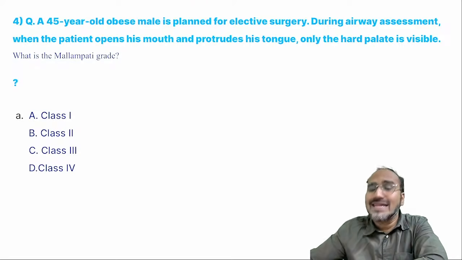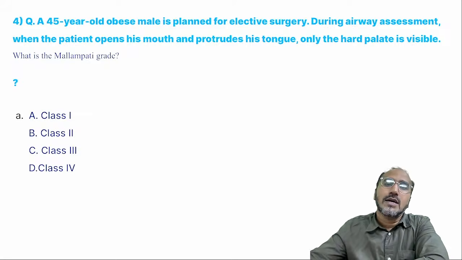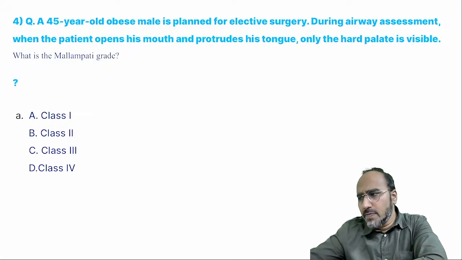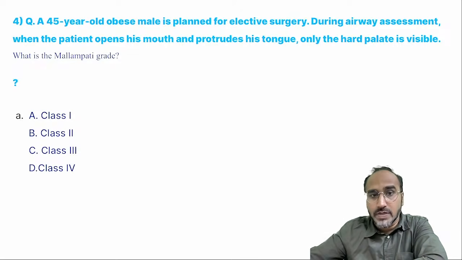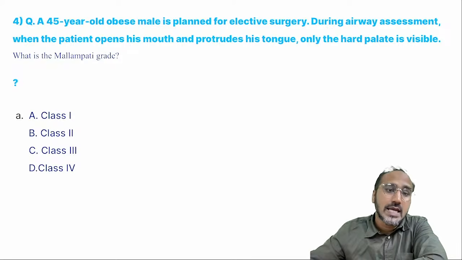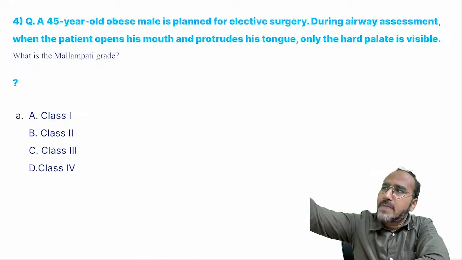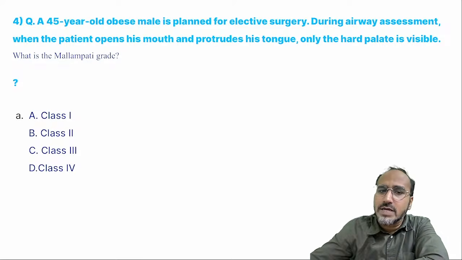Remember, Mallampati grading is basically done to know the ease of intubation before you give induction to the patient. Or basically, when the patient comes to you for the PAC, you check the airway with the help of Mallampati classification. It will tell you the ease of intubation. If the patient opens the mouth and you are able to see all structures clearly, hard palate, uvula and soft palate, tonsillar pillars, everything, that is class 1.